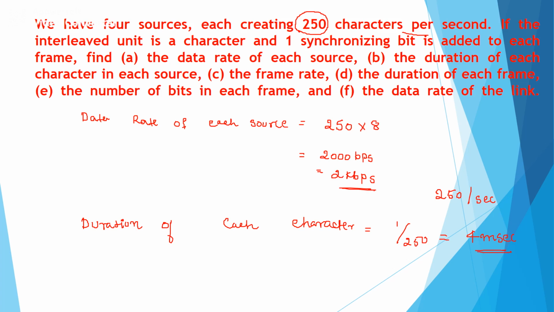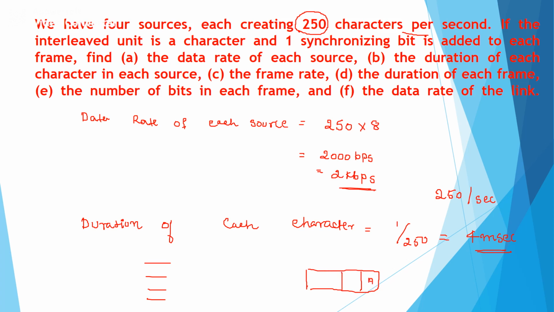Each frame has 1 character from each source. We have 4 different sources, and while constructing the frame, we need to consider each character from the 4 different sources.